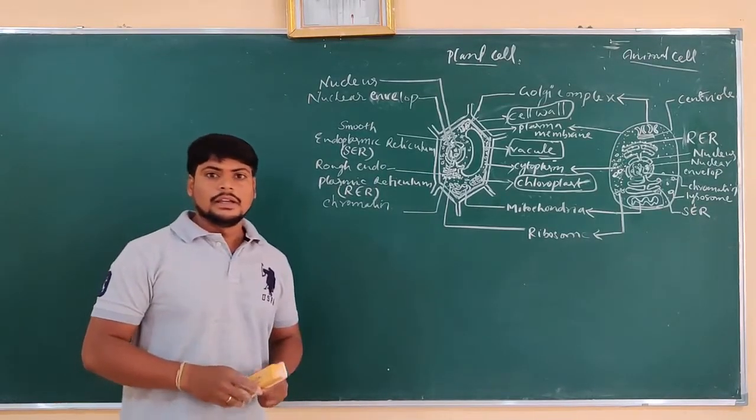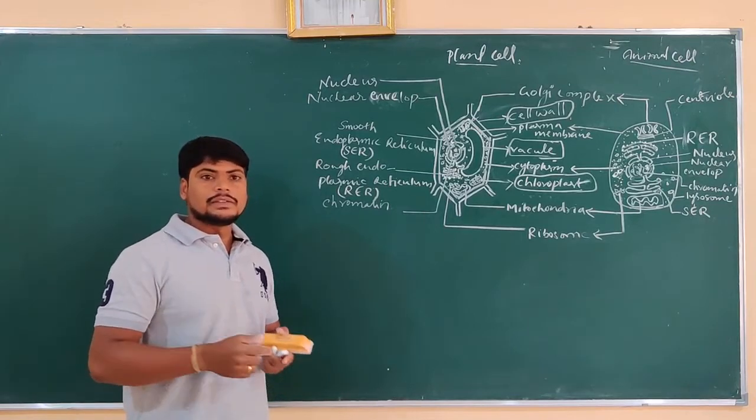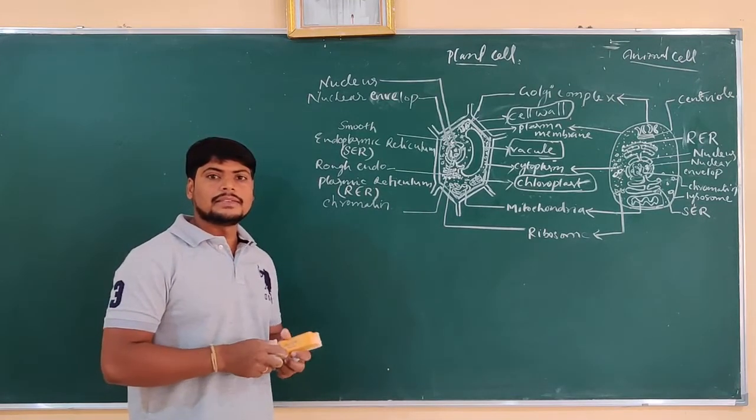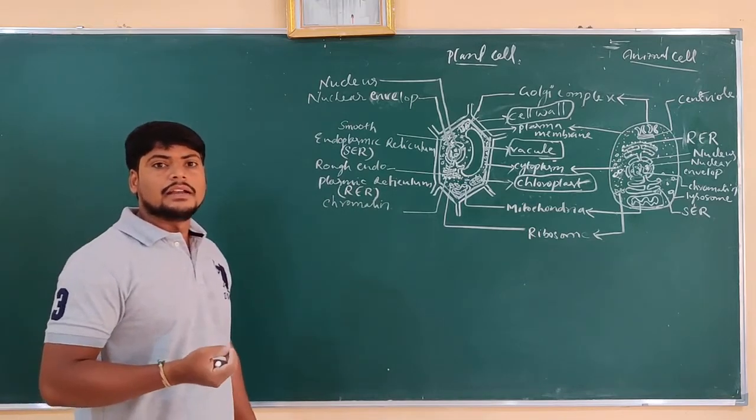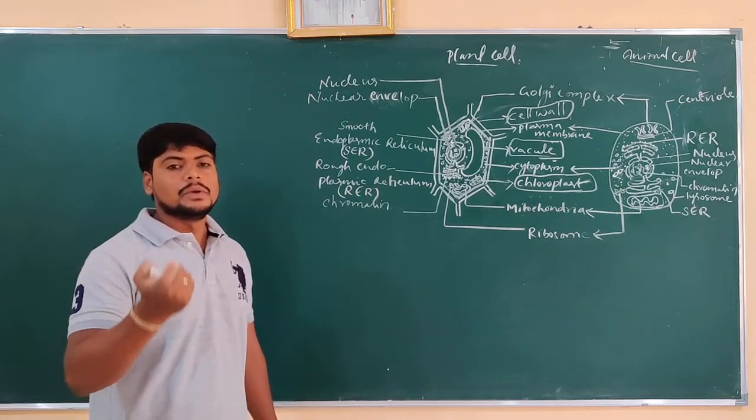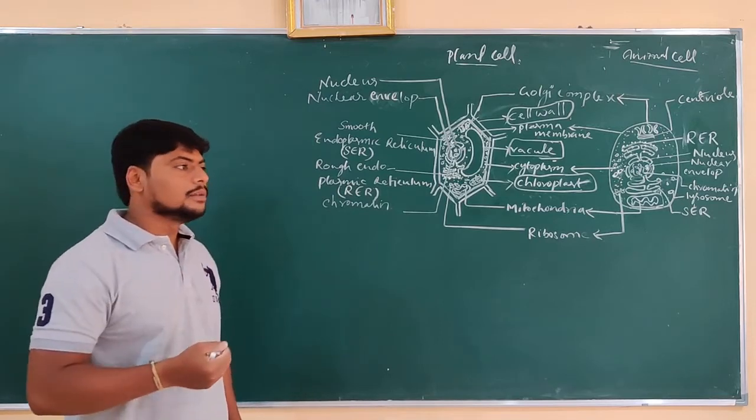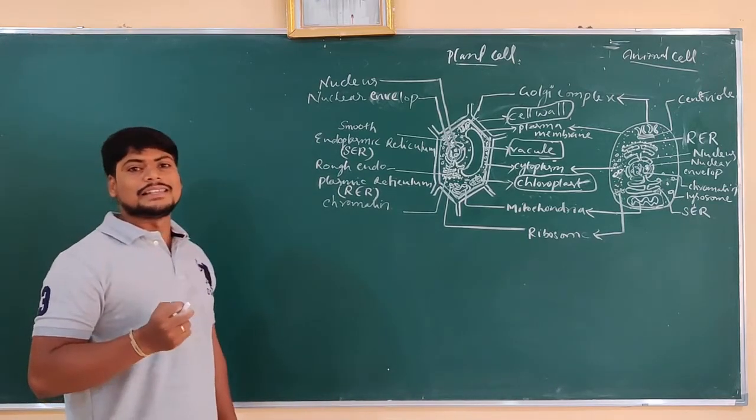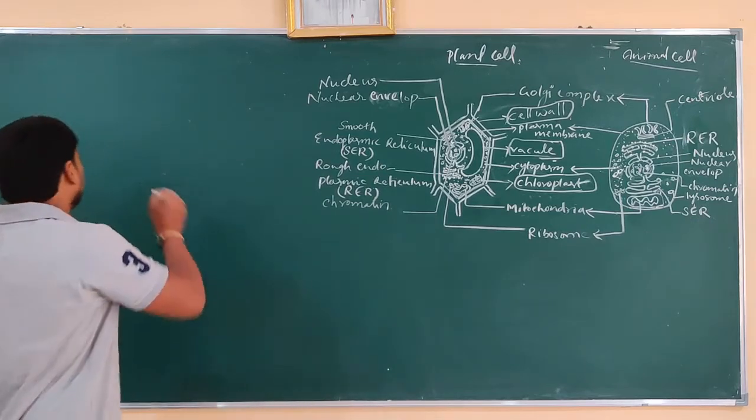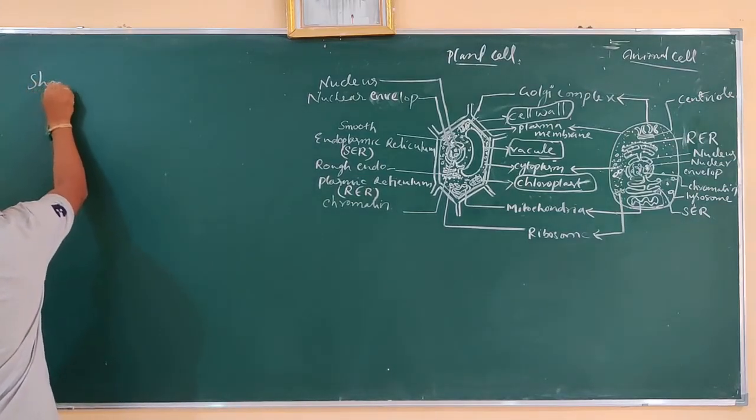Good morning, friends. In yesterday's class, we discussed variation in cells based on the number of cells and types of organism, and we also saw that the size of the cell is different from one organism to another. Now we are going to discuss another important variation shown by cells, that is shape. So, the shape of the cell.